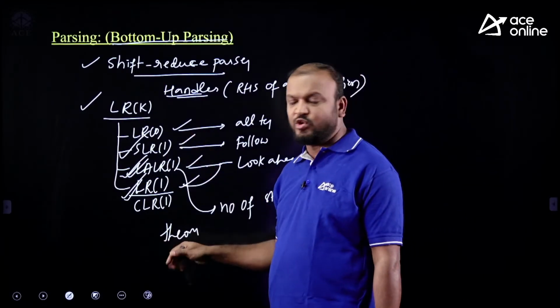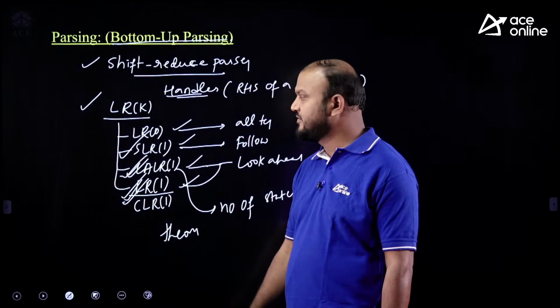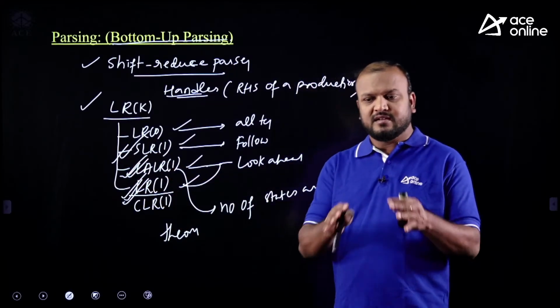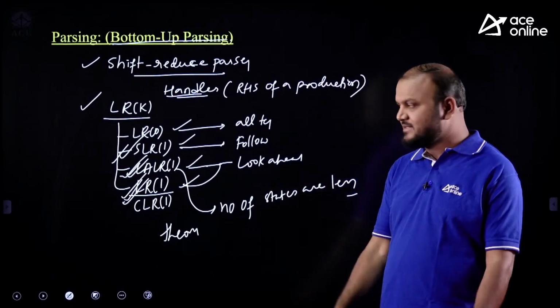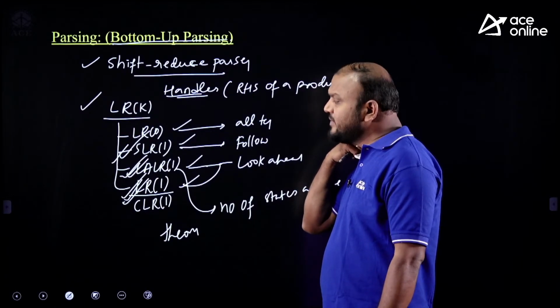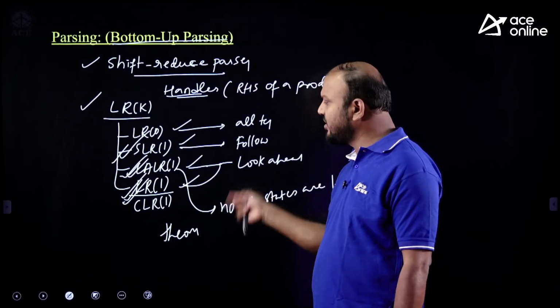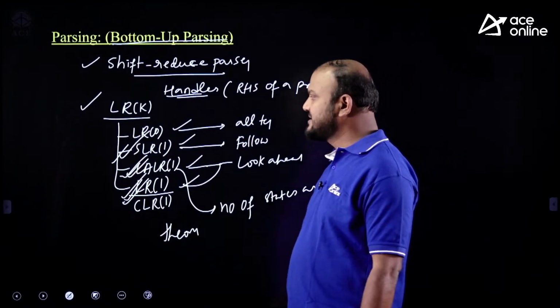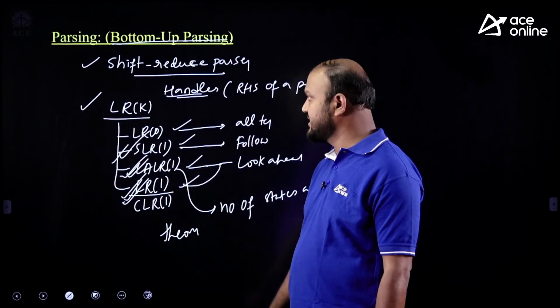And which parser is more powerful? CLR(1). Which is simplest to implement? SLR(1). Theoretical questions on fundamental concepts were mostly asked in previous GATE papers. Now you may expect some problem-based questions also, in different styles on LR(k).